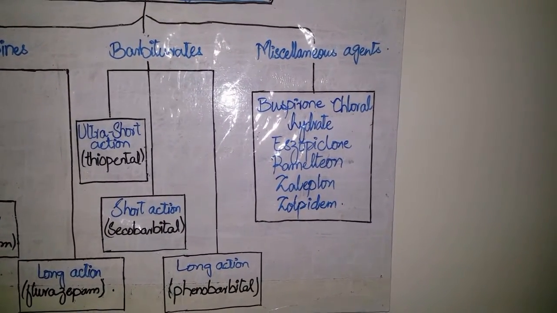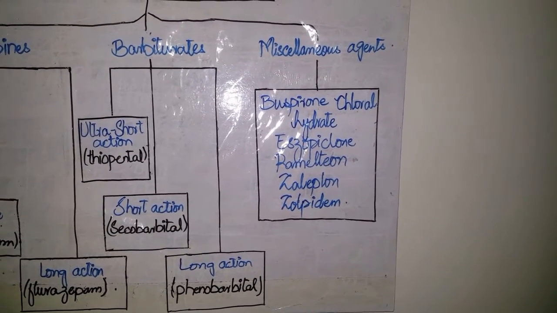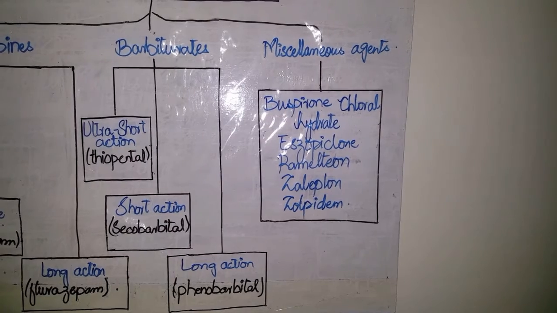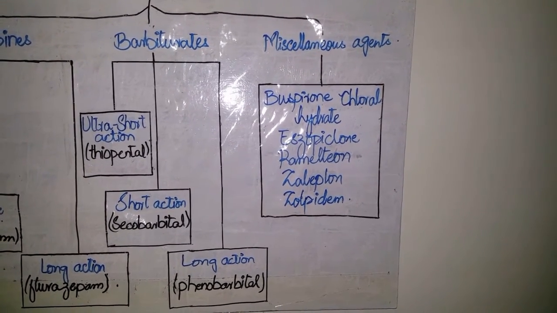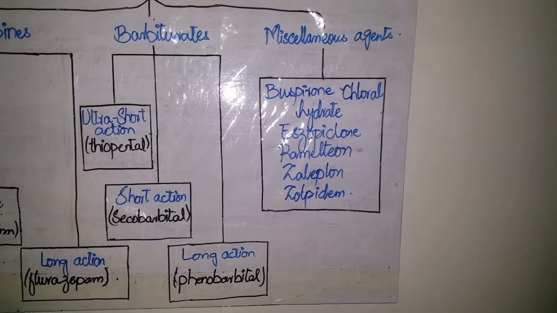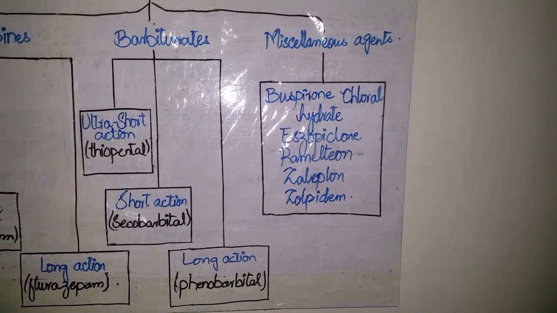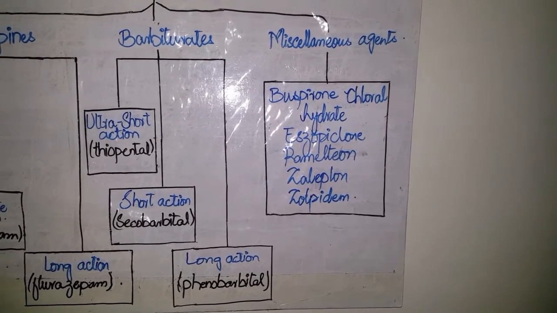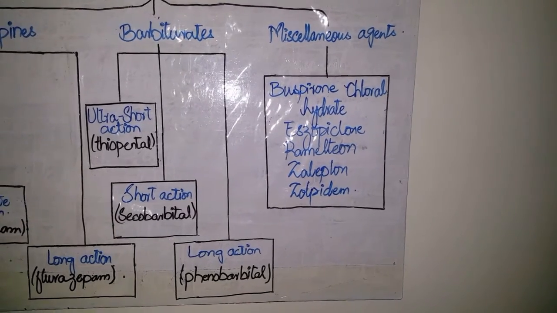Miscellaneous agents are buspirone, that is a partial agonist at 5-HT receptors as well as at D2 receptors, and eszopiclone, zaleplon, and zolpidem that bind with the GABA A receptors at the same site as that for benzodiazepines.